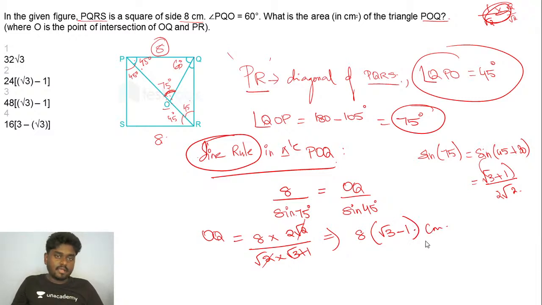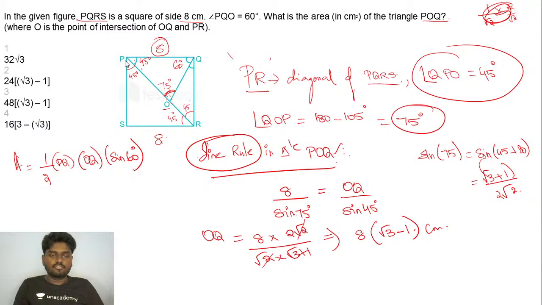Now the area of the triangle POQ is nothing but half of PQ into OQ into sine 60. The connecting point is Q, so for this I'll be taking sine 60. If you do this, you'll be getting half of PQ is 8, into 8 root 3 minus 1, into sine 60 is root 3 by 2.